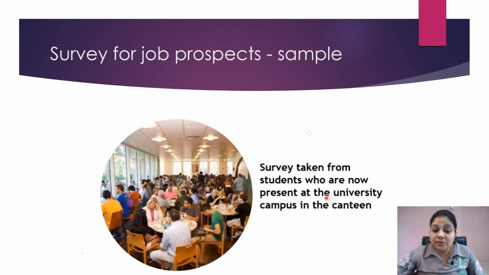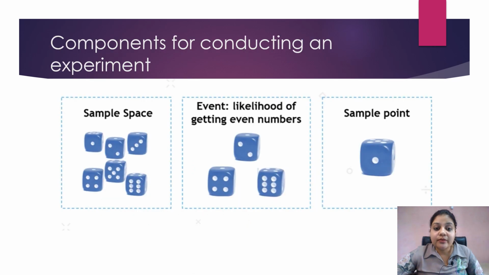Let's say in a college canteen all these categories of students are sitting, and I survey all of them. Then I can find out the probability of getting a job when the student is studying from home, from the university, through correspondence, and for the various other categories. So this is how probability is very important in data science.